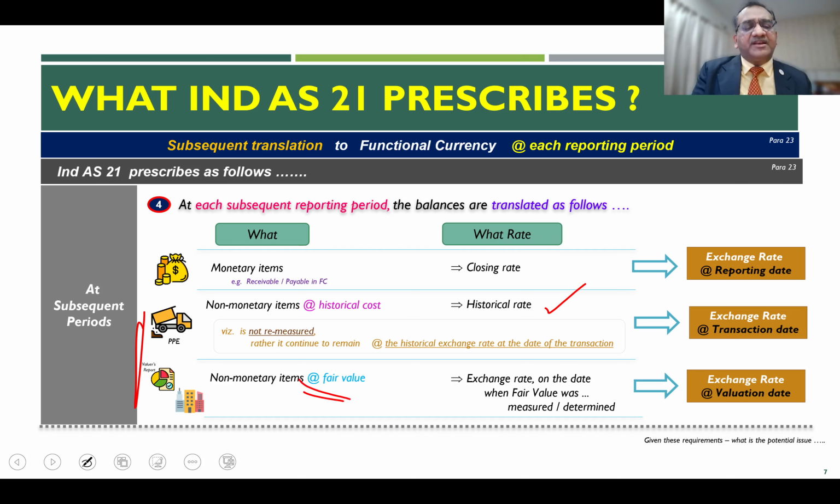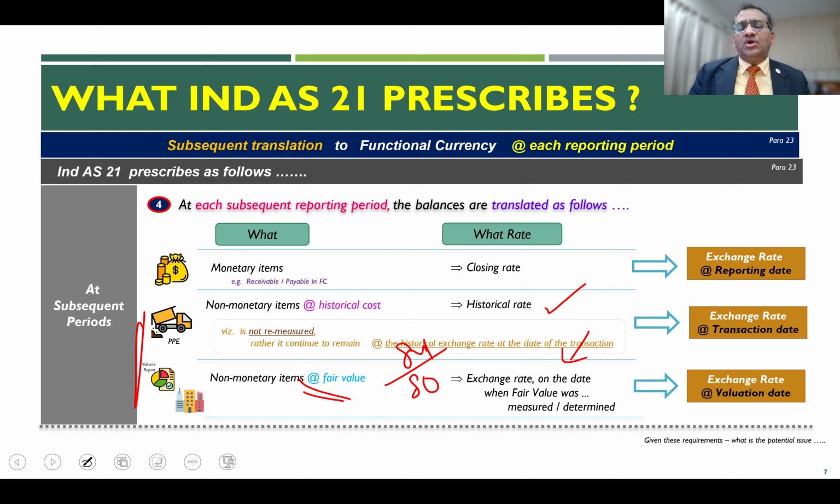However, if a non-monetary item is recorded at fair value, say for example, you have property, plant and equipment which has been revalued under the revaluation model, then the exchange rate on the day when the fair value was measured is the basis. Basically, if on your last revaluation the exchange rate was 80 and today the rate is 84, then you will apply 84 to 80.